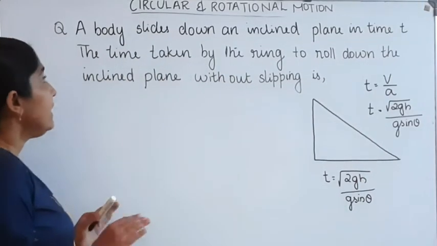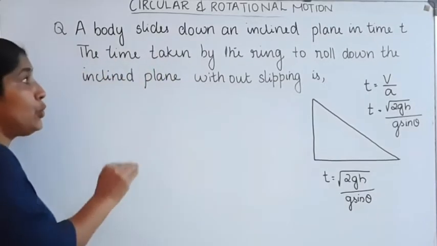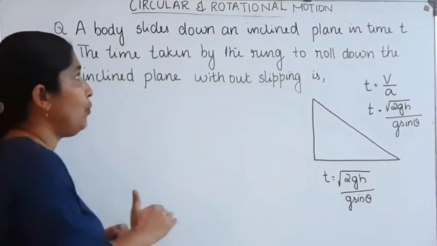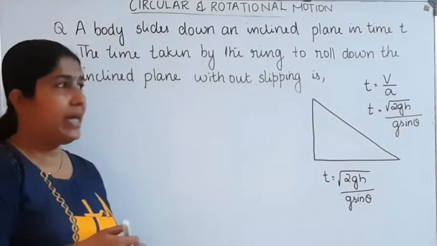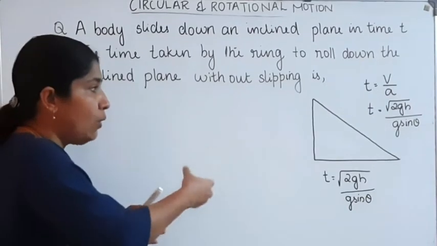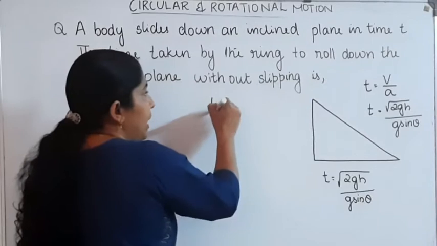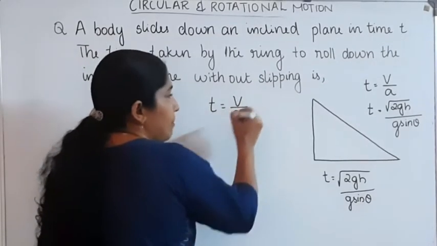Okay. Our question is the time taken by the ring to roll down the inclined plane without slipping. We want to find out the time taken by the ring to roll down. When the ring is rolling down the inclined plane, what is the equation for the time? Time t is again v divided by a.